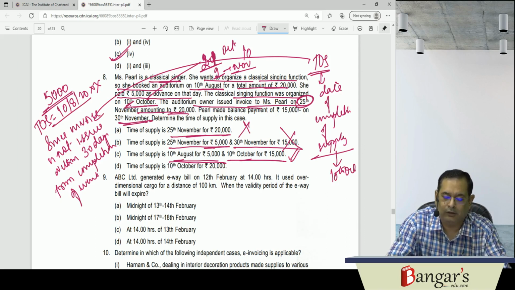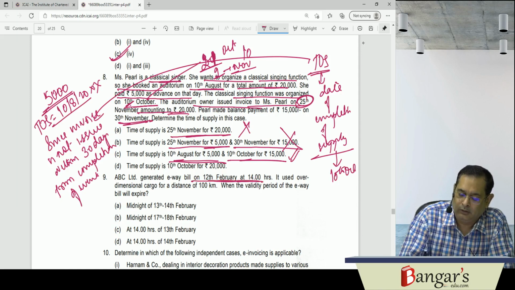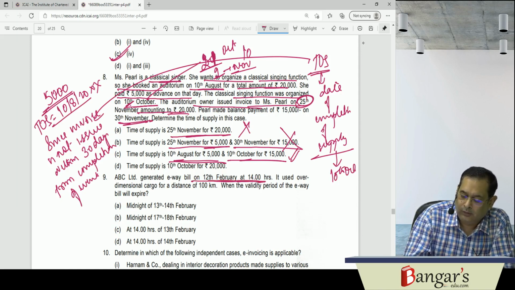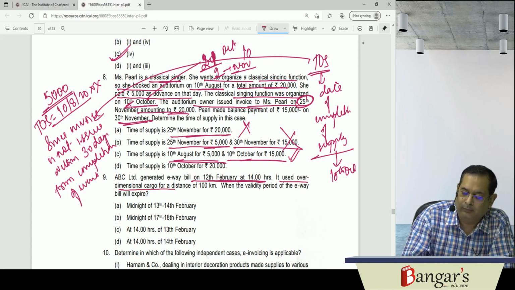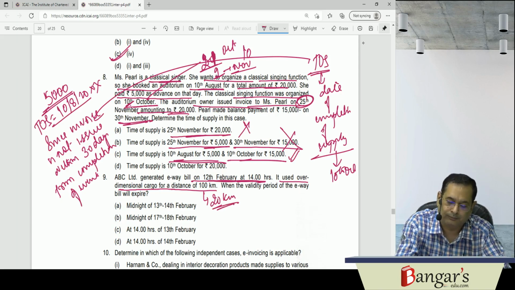Then ABC Limited has generated an e-way bill on 12th of February at 14 hours. It is used for over-dimensional cargo for a distance of 400 kilometers. For over-dimensional cargo, it is 20 kilometers per day.